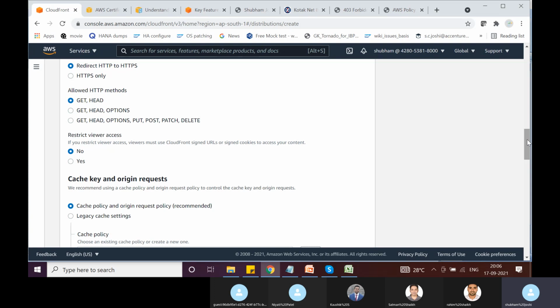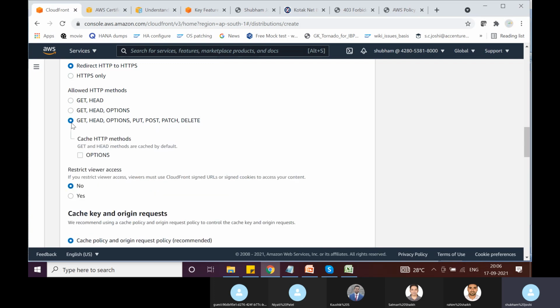Leave all those things, but the important thing is, if the origin is static, then we don't need these things. We can either go with get or head, or we can go with get, head or options. This option you would have to allow in case the source or the origin is a dynamic web application. Normally, see what happens is, with any web application, like maybe a net banking application, when you access it, you have to put your username and password, and then you click sign in.